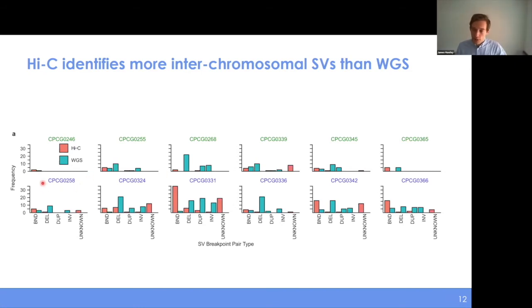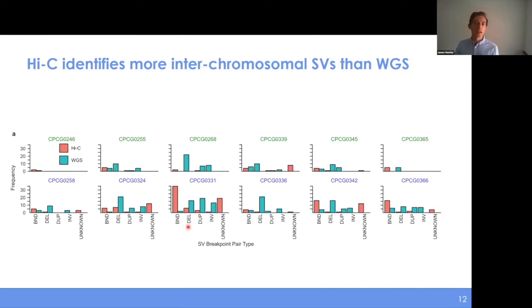And largely what we found is that Hi-C was able to detect many more interchromosomal breakpoints than whole genome sequencing was. And having the two of them together helped us resolve some of these more complex events that we typically see in prostate cancer.